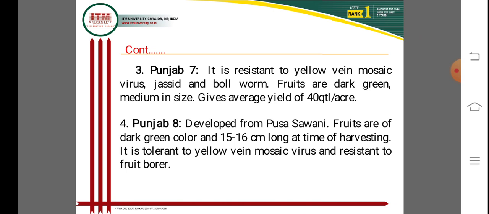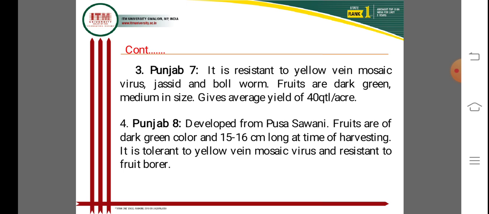Next one is a variety, Punjab 8, developed from Pusa Sawani variety of okra. The fruits are dark green in color, and 15 to 16 centimeters long at the time of harvesting. It is tolerant to yellow vein mosaic virus and resistant to fruit borer. The critical point is the long size of the fruits.